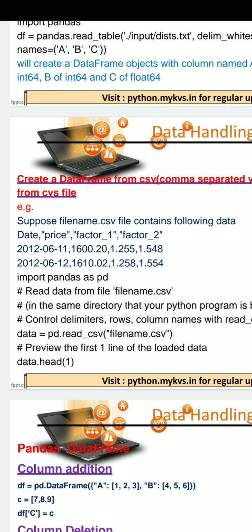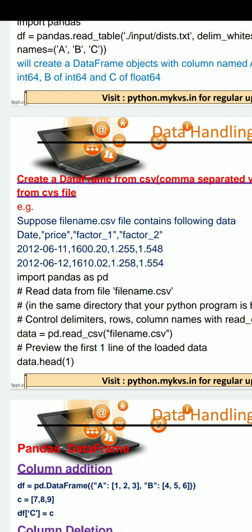Under these heads there will be values in a continuous manner: date 11/6/2012, then price 1620, then factor 1 1.255, then factor 2 1.548. Similarly the next value and the next value. In this manner we can have multiple rows.